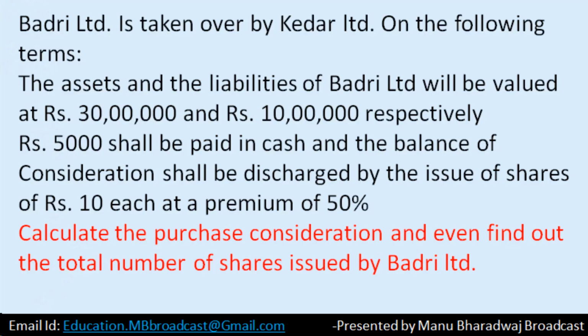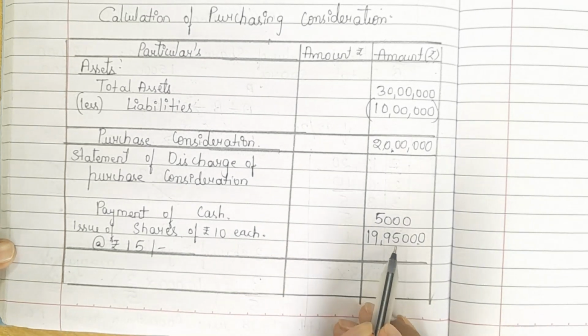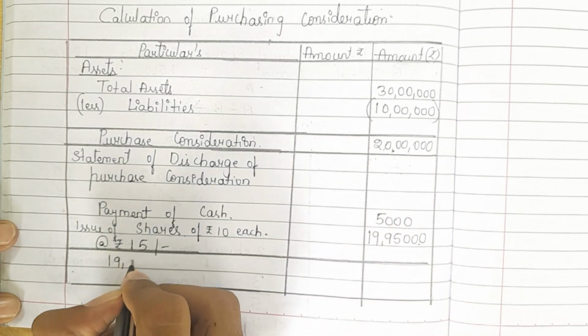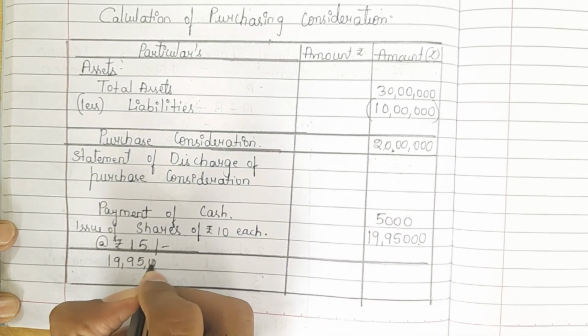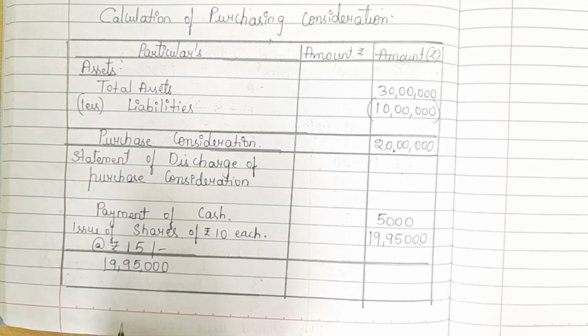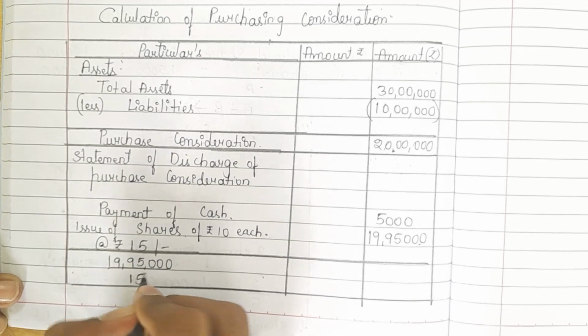Calculate the purchase consideration and even find out the total number of shares issued by Badri Limited. Total number of shares. Now, what is the total value? Total value of shares issued is 19,95,000 divided by what is the value of shares issued? It is 15 rupees. So divide by 15.